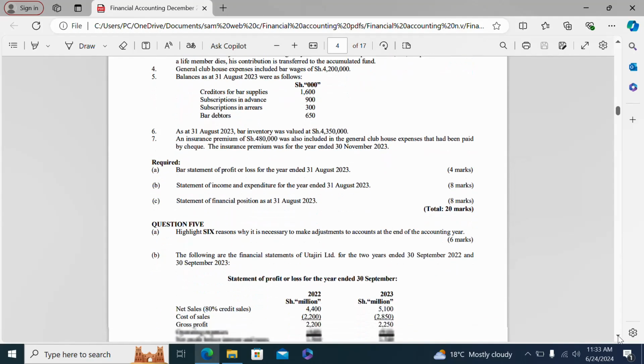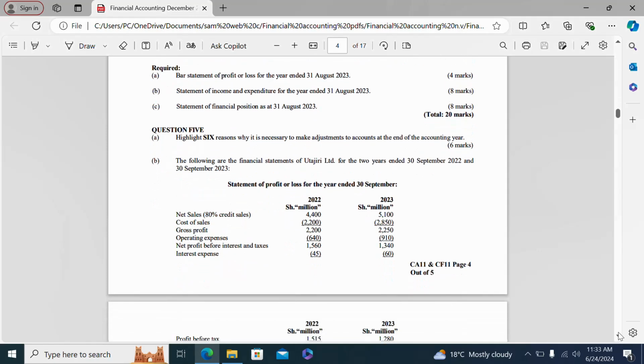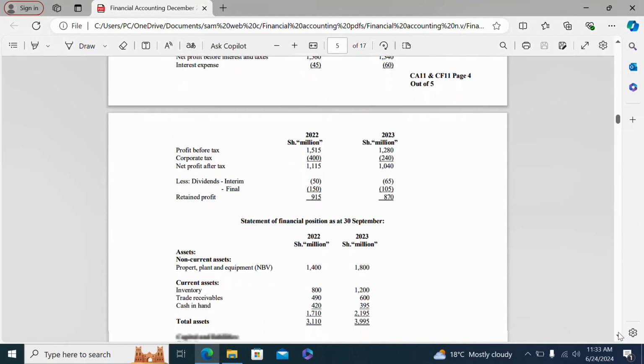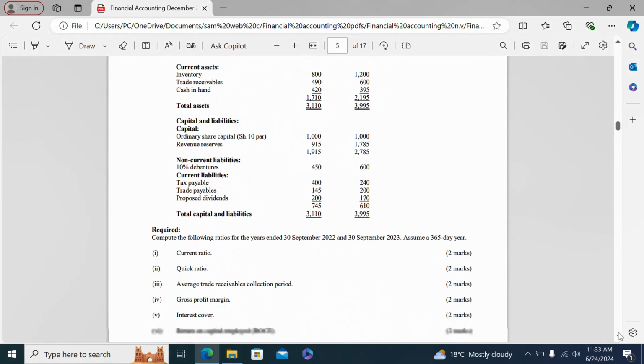Now, finally, go to question 5. Highlight 6 reasons why it is necessary to make adjustments to accounts at the end of the accounting year. And part B, you are given the following information for Utajiri Limited. So this was a question on ratios. Let us see which ratios the examiner required from the students.